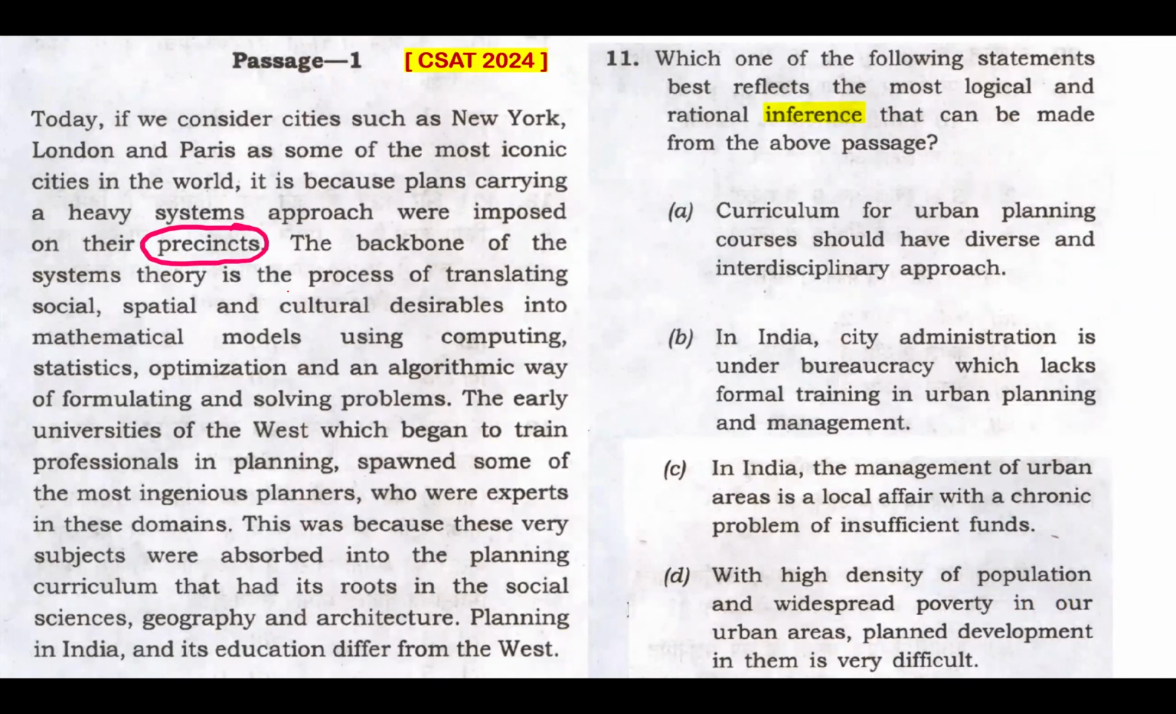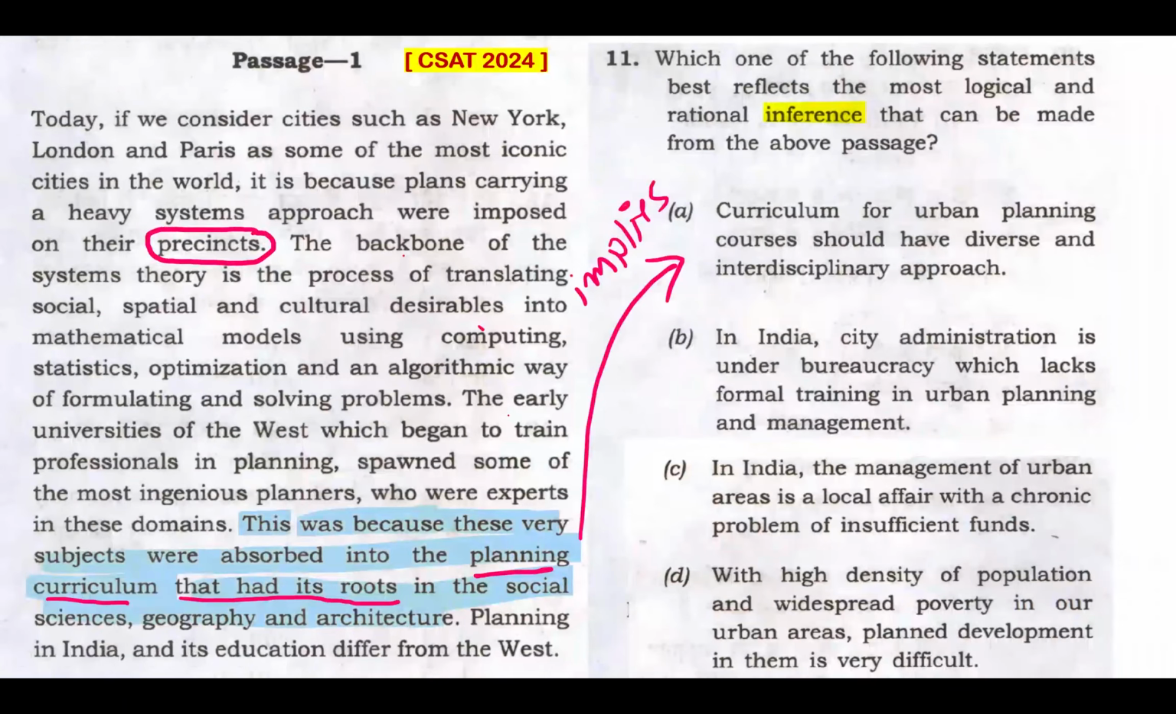Well, there are these words which are making it difficult to infer something from this passage, but then there are easy eliminations that actually make our work easy. That is also there. So once the passage is tough, the language is tough, UPSC always helps us with easy eliminations. For example, a passage like this. Now, let's look at all the options. Option A. Curriculum of urban planning courses should have diverse and interdisciplinary approach. Well, I would have read something like this from this passage.